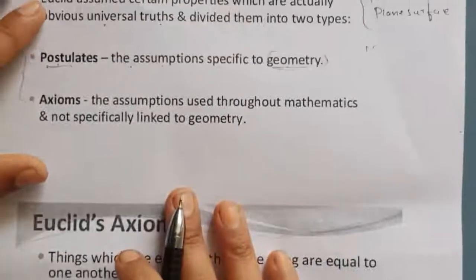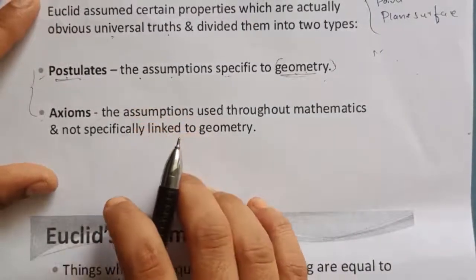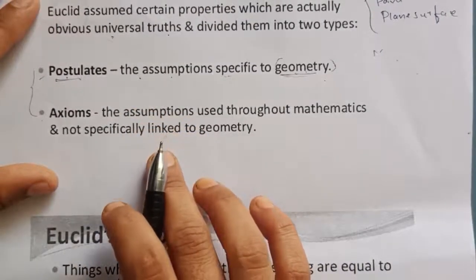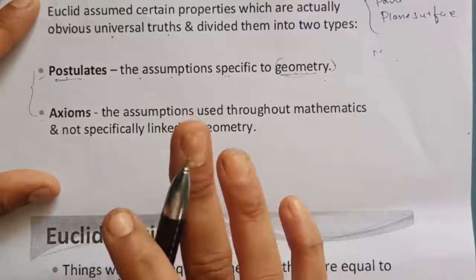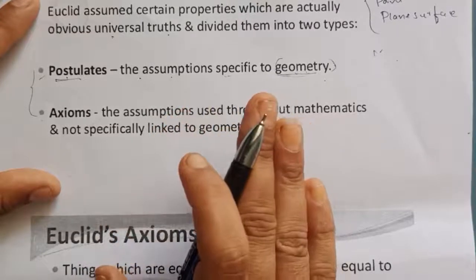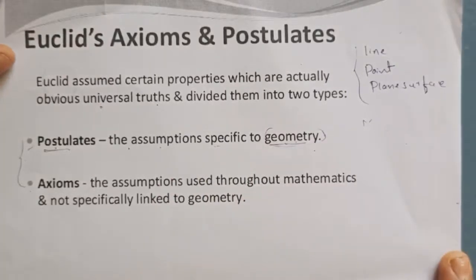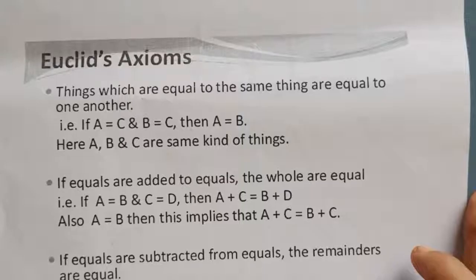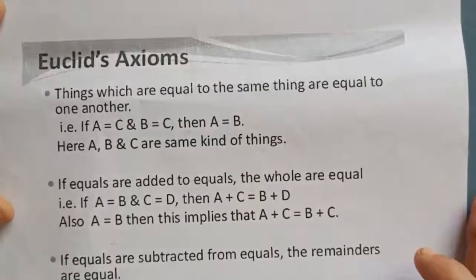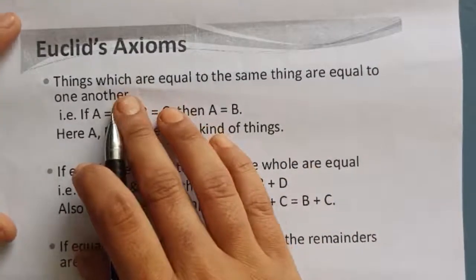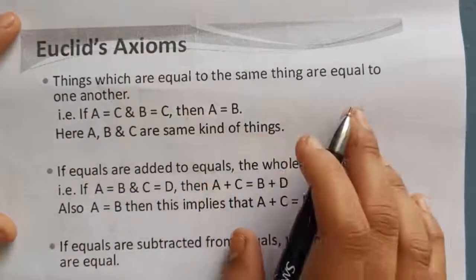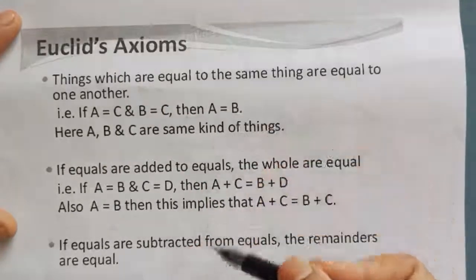I will give examples for axioms and postulates. Firstly, you should realize that axioms and postulates are assumptions. They are assumptions only. There is no need of proof. Without proof, we can accept that axioms are used anywhere, but postulates are used specifically in geometry only. Now let us see examples for axioms. These Euclid axioms are already applied in mathematics. We will go through them one by one.